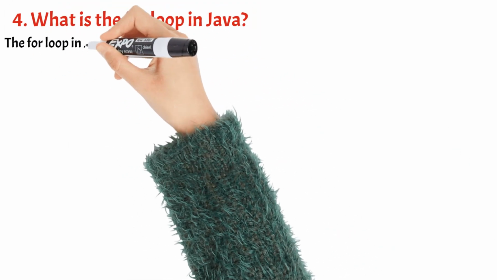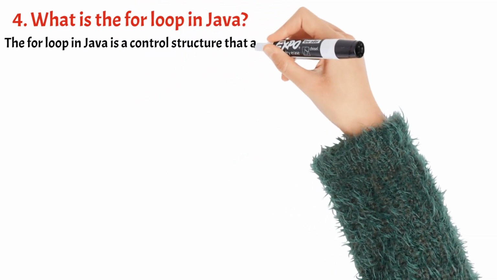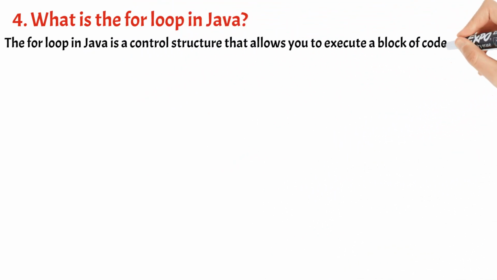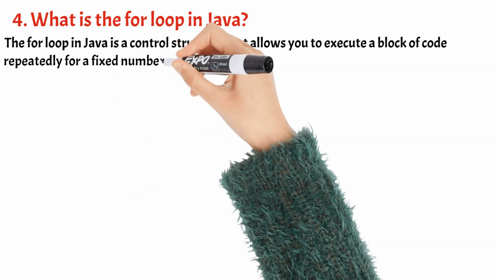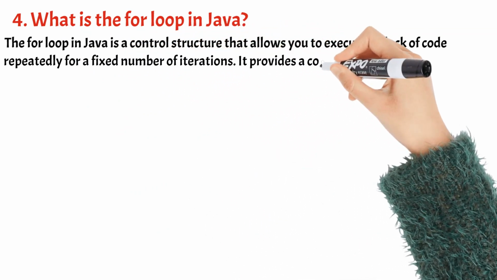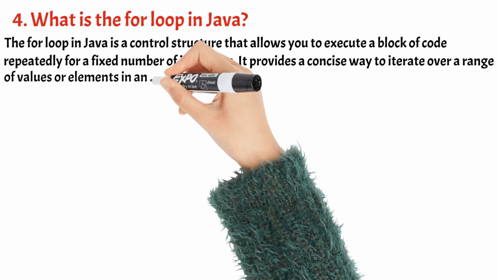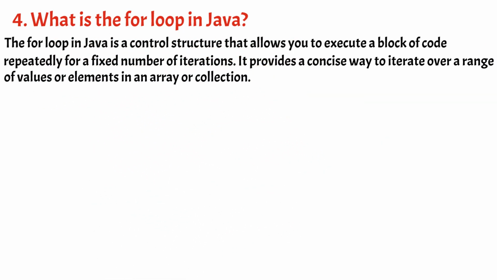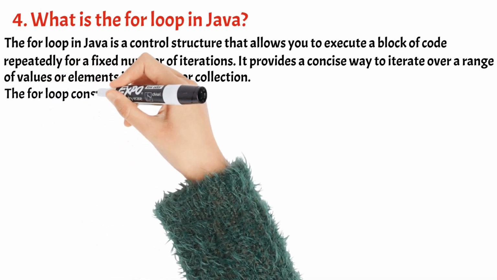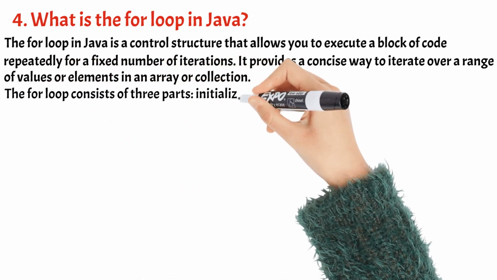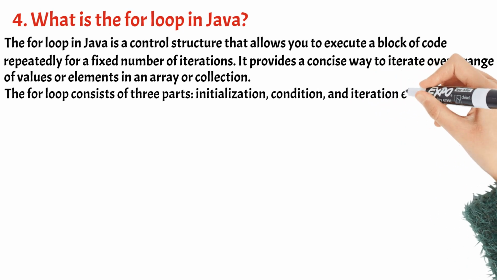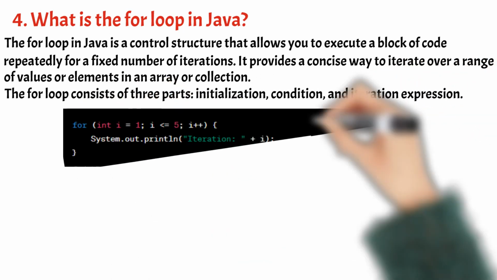4. What is the for loop in Java? The for loop in Java is a control structure that allows you to execute a block of code repeatedly for a fixed number of iterations. It provides a concise way to iterate over a range of values or elements in an array or collection. The for loop consists of 3 parts: initialization, condition, and iteration expression.